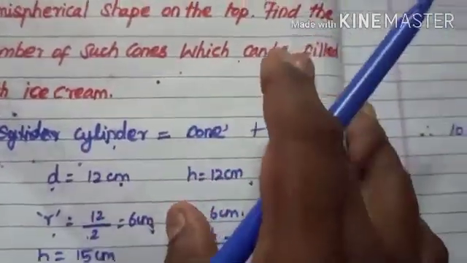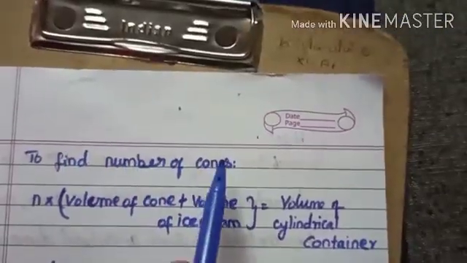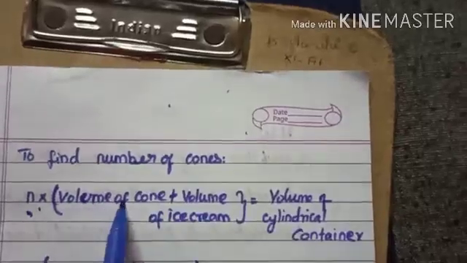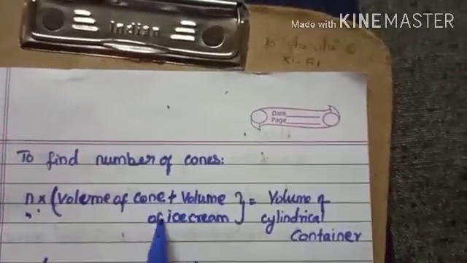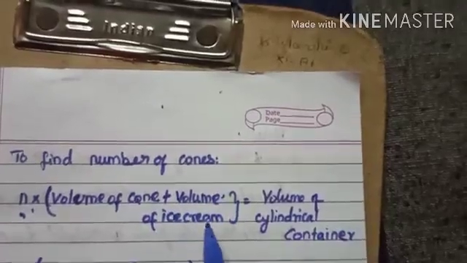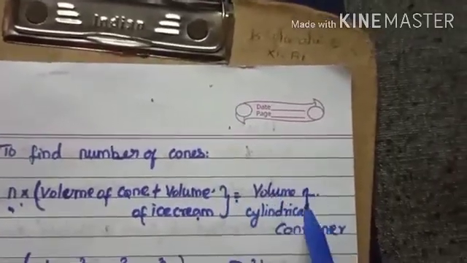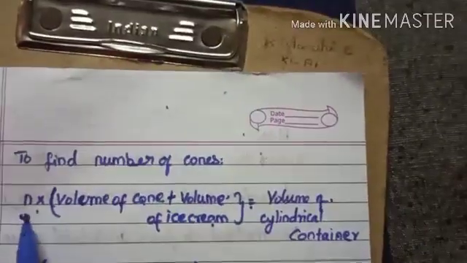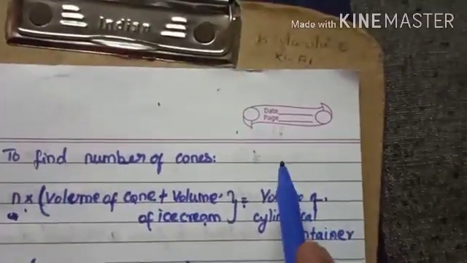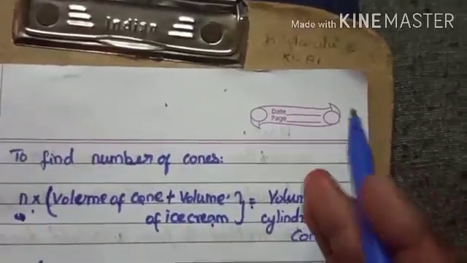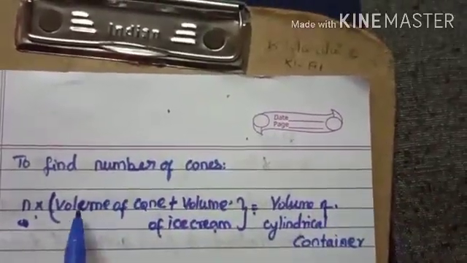Okay. So to find a number of cones I take it as n. So n into volume of cone plus volume of ice cream is equal to volume of cylindrical container. Why I have to take this one? Because we need to find out n. So that's why, as I already told, in whichever shape you need to find out any value, you can take that on the left. Okay, you need to find out number of cone.